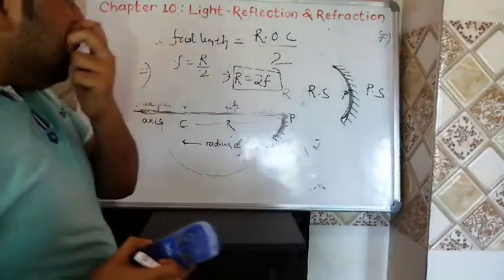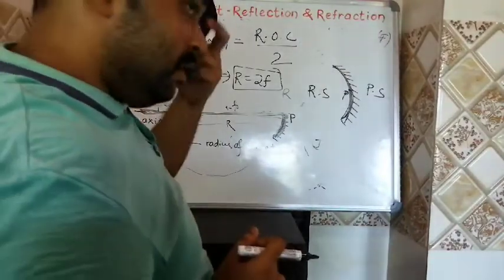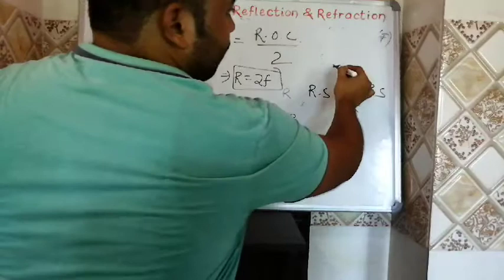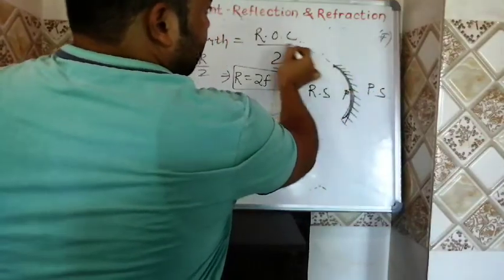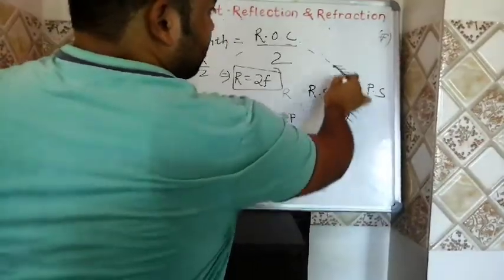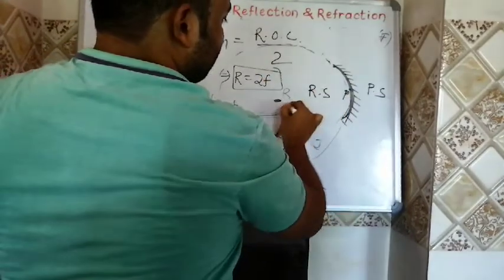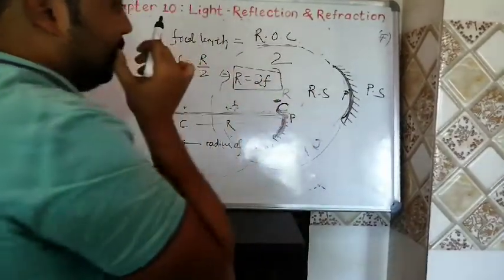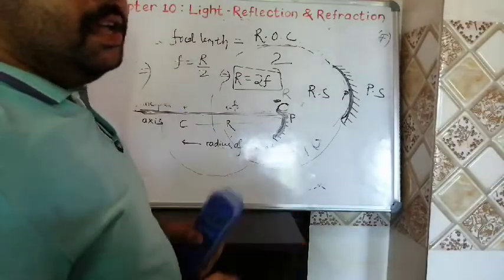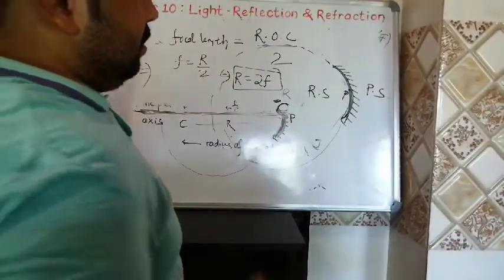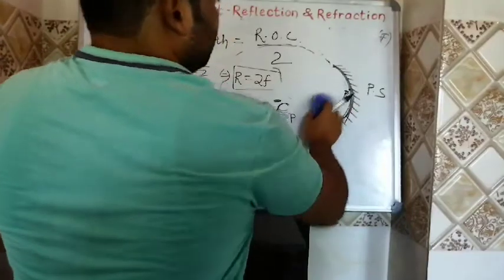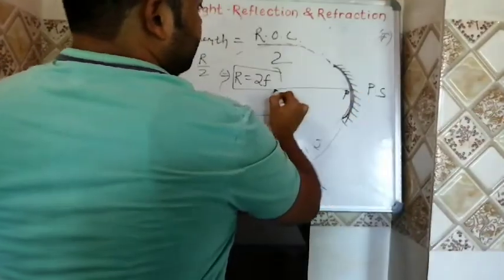Then the third one, radius of curvature. What is radius of curvature? With the help of this mirror, if you draw a sphere, then the center of that sphere is called your center of curvature. Then what is radius of curvature? Radius of curvature is nothing but the distance between pole and center of curvature.